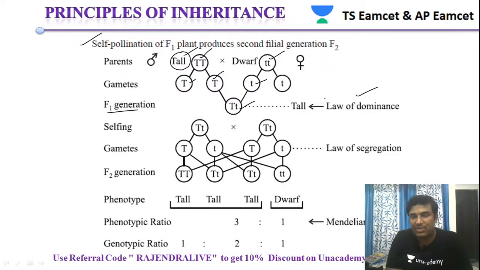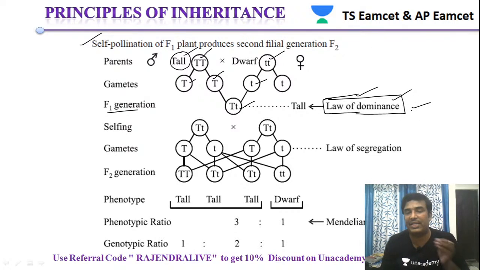Based on the results obtained in the F1 generation, the law of dominance was proposed. Remember students, Mendel proposed three different laws. The first law is the law of dominance. The law of dominance was proposed based upon the results obtained in the F1 generation.